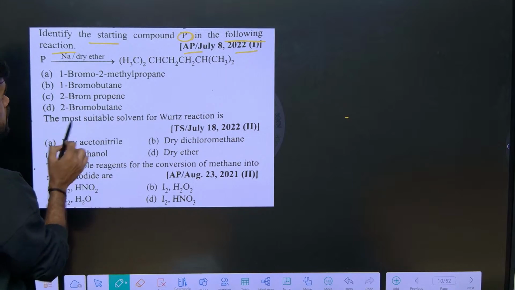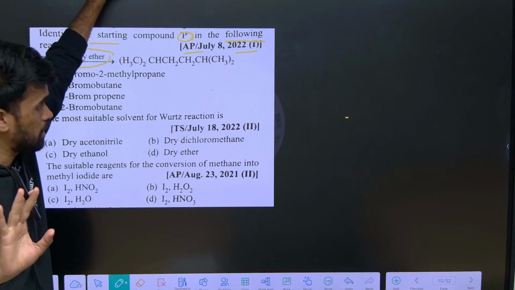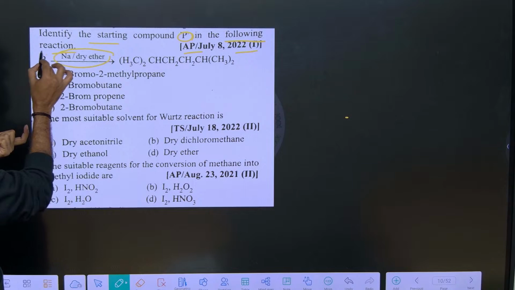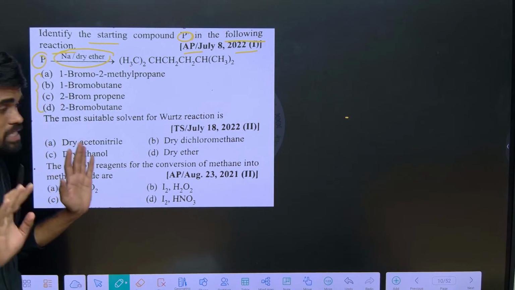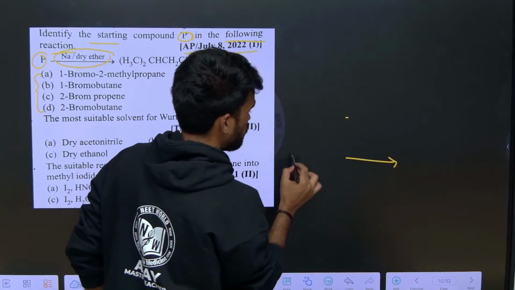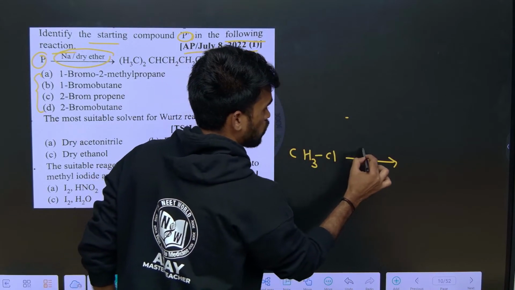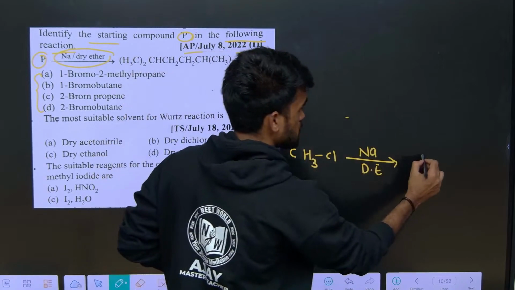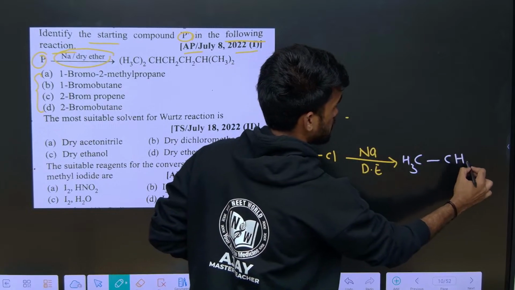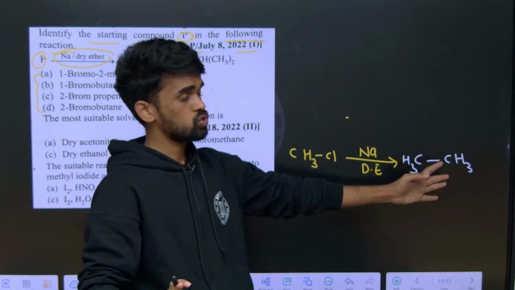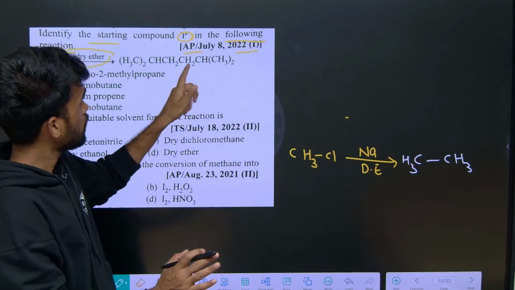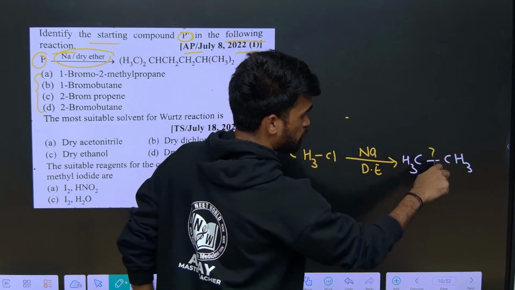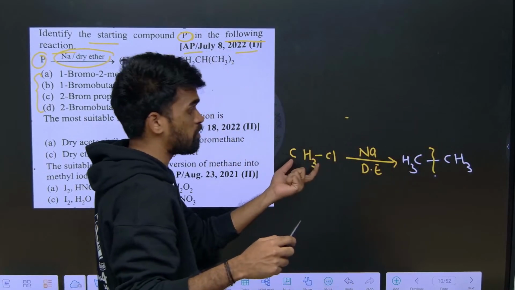When we are doing this kind of question, I will give you one simple trick. The alkane is given, and we need to find the respective alkyl halide from these four options. If we take methyl halide like methyl chloride with sodium in dry ether, we get double of it, CH3-CH3. The alkyl is doubled here, so identify the half part. By identifying the half part, we can expect which alkyl halide it is.